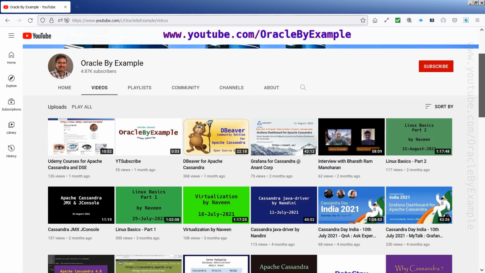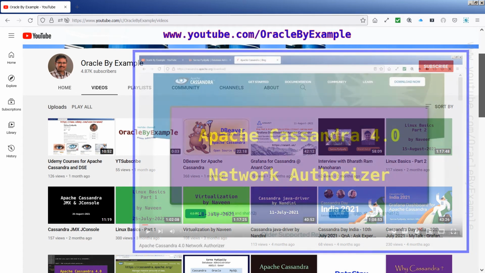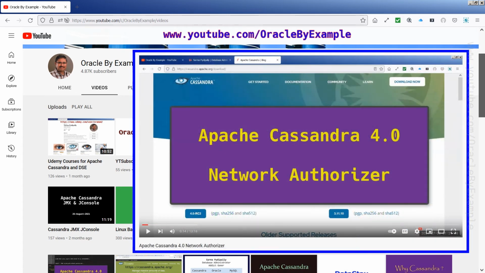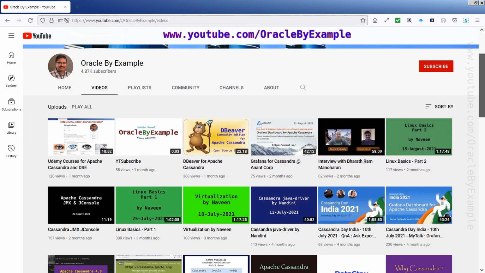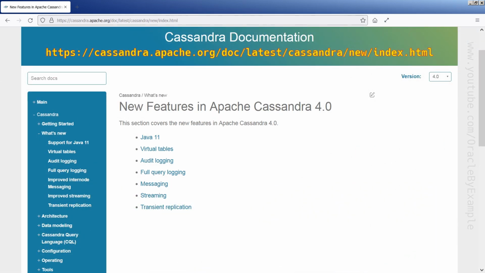During July 2021, I made one video about Network Authorizer, a new feature which was introduced in Cassandra 4.0. This is a wonderful new option which allows us to restrict the access of selected users, to allow or deny access to Cassandra nodes in a specific data center. Among many other new features introduced in Cassandra 4.0 are improved messaging, streaming, and improved performance for scaling the Cassandra clusters.